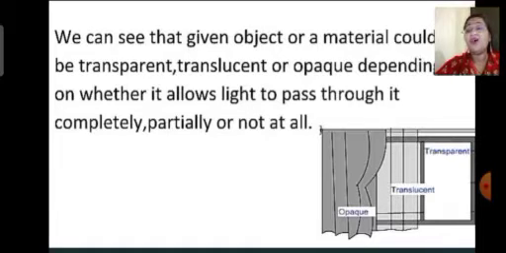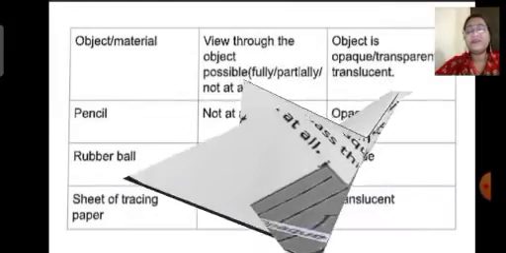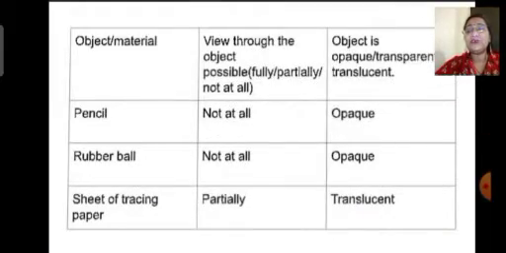or not at all. What you will see is that a transparent, translucent or opaque object will either allow light to pass through it completely, partially, or not at all. Now let us see this. Which of the following substances allows light to pass through it, or will not allow light to pass through them? Objects like pencil, rubber, ball, notebook will not at all allow light to pass through them, as these objects are opaque objects. Light cannot pass through them.